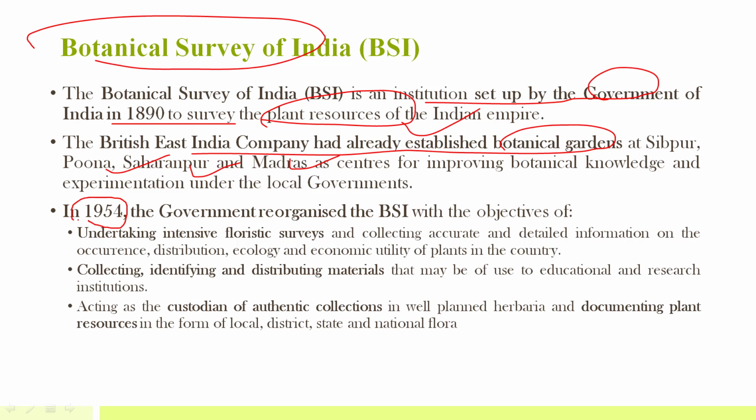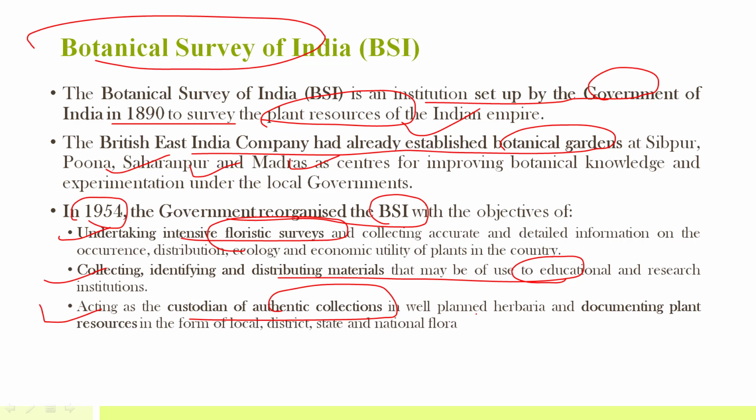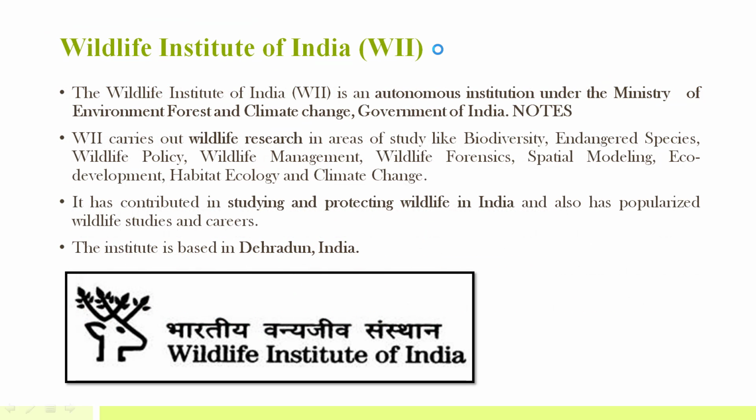So in 1954, government of India reorganized BSI. Main objectives again were similar to ZSI, like undertaking intensive floristic survey. In ZSI, it was mainly faunal surveys. Then collection, identification, distributing materials, mainly for education and research purpose, and it acts as a custodian of authentic collections and documenting plant resources in the form of local, district, state, and national flora. So this is mainly for flora. Zoological Survey of India was for fauna.